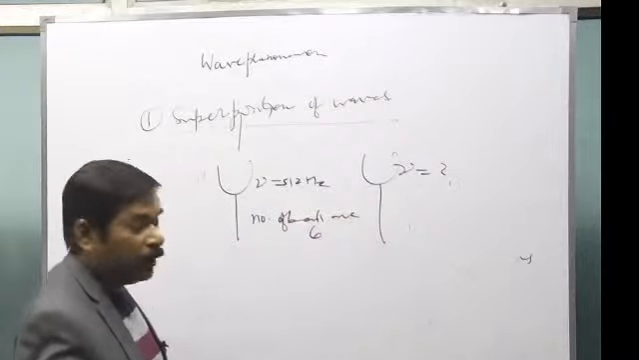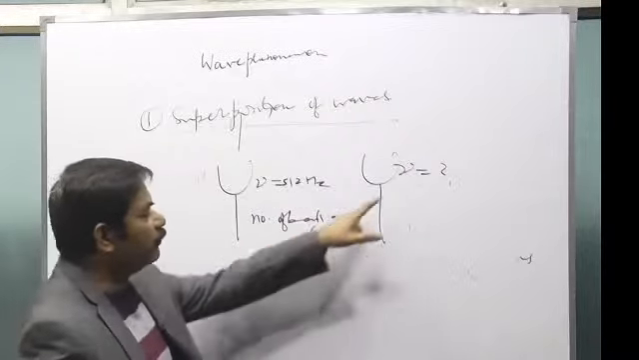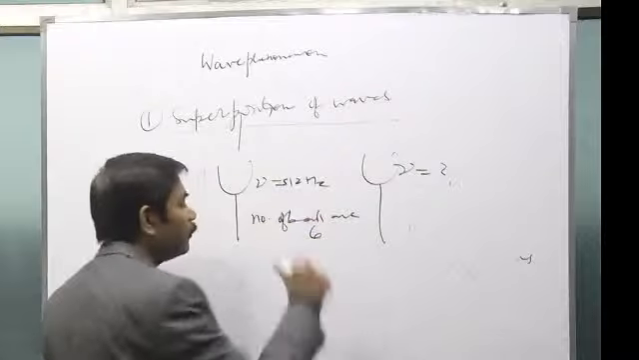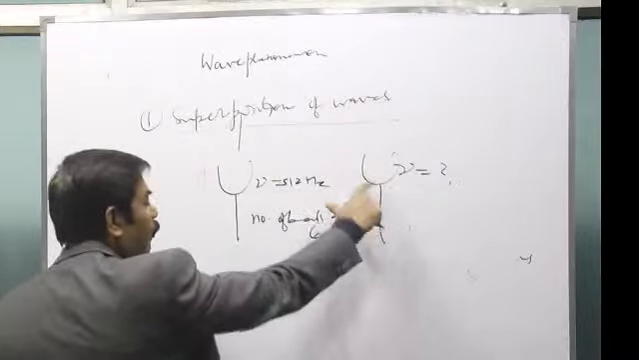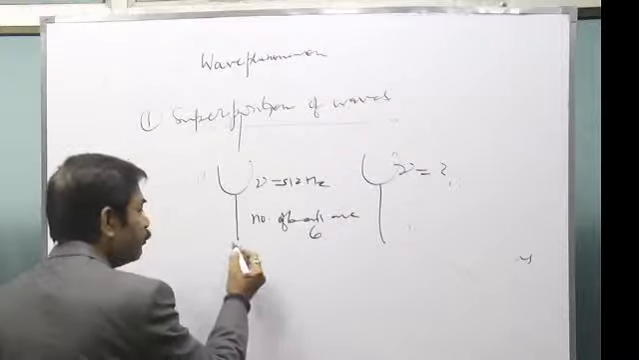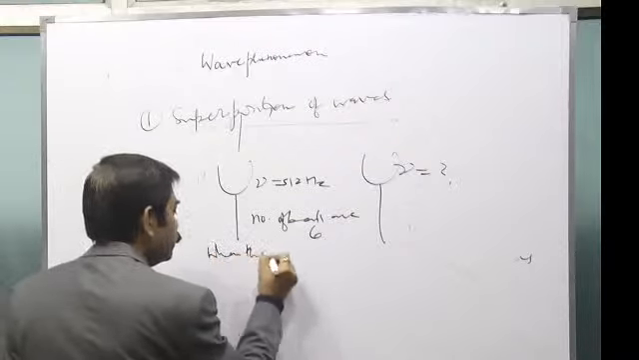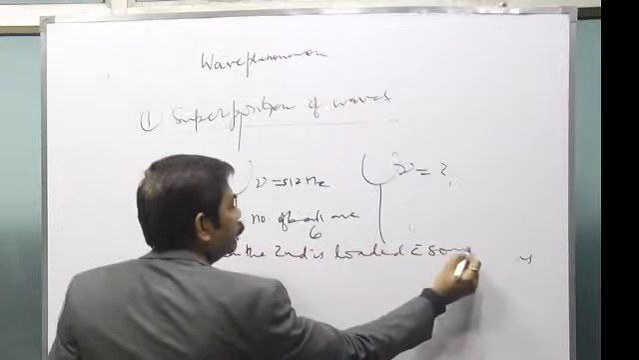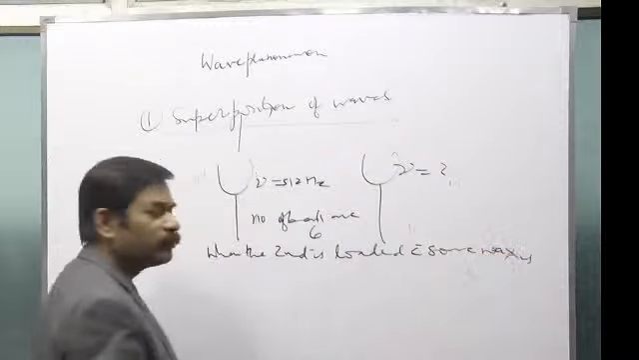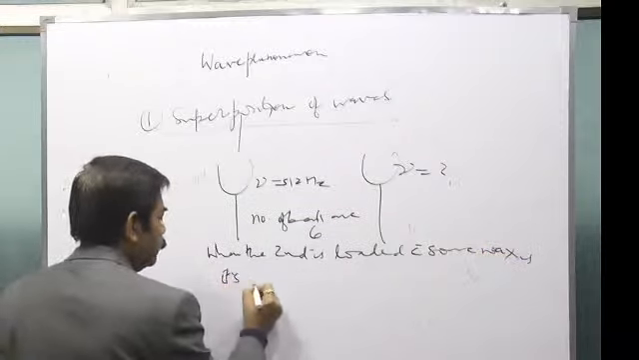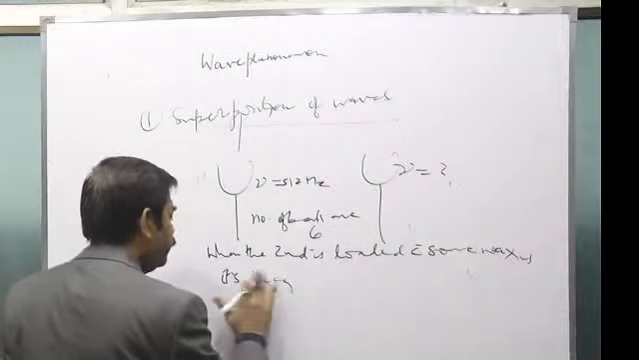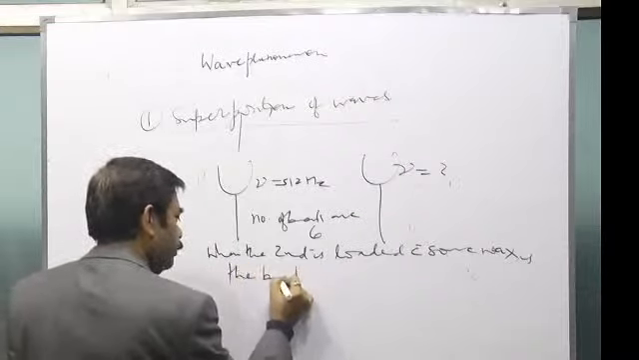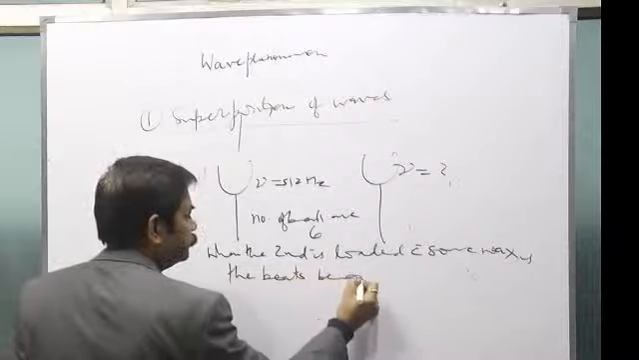Because the number of beats is 6, you cannot say that its frequency is 506. It could be 518 also; the difference from 512 would be 6. So it could be 518 or it could be 506. Now the other data is: when the second is loaded with some wax, the beats become 9.